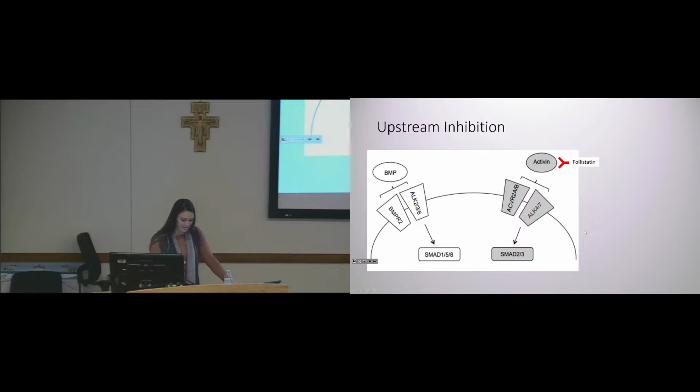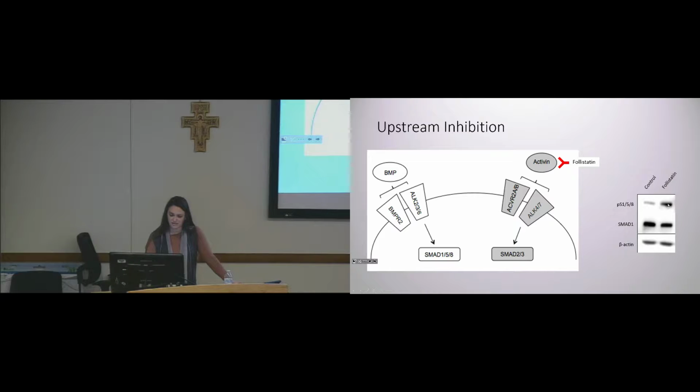We predicted that if these activin ligands are sequestered, due to the seesaw interaction between these two pathways, there would be an increase in BMP signaling if activin is not allowed to signal. This result is shown in the Western blot here. The activation of the pathways is measured by the phosphorylation of either SMAD158 or SMAD23.